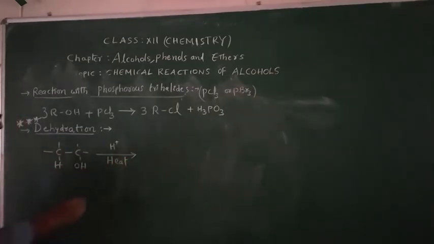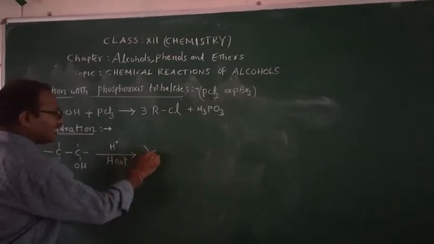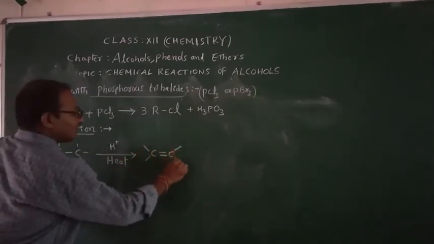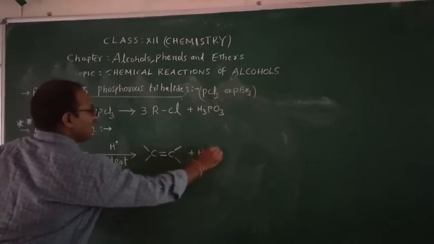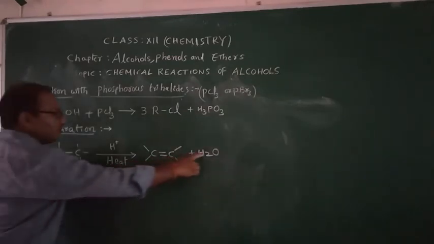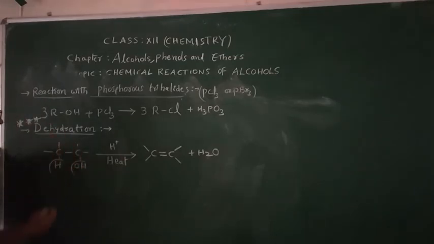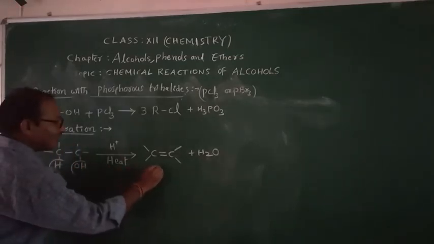There the water molecule will be eliminated and you will get an alkene, children. From here H and from here OH, H2O will be removed. As water is removed, it is called dehydration reaction. Here alkene is formed.